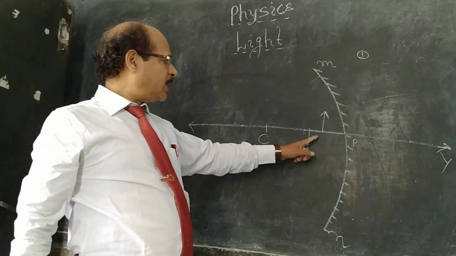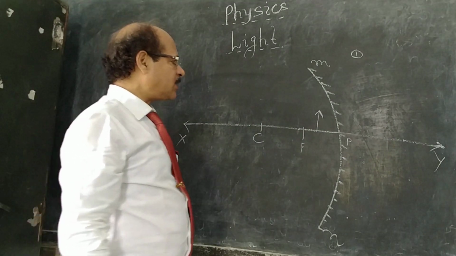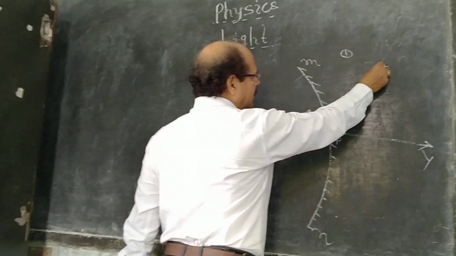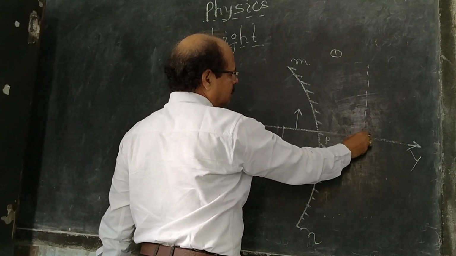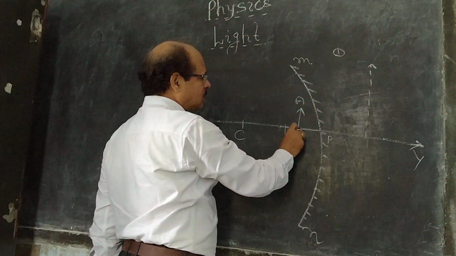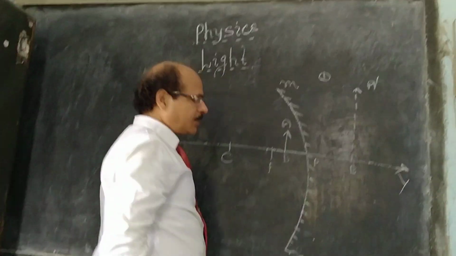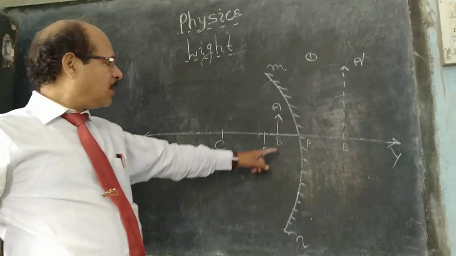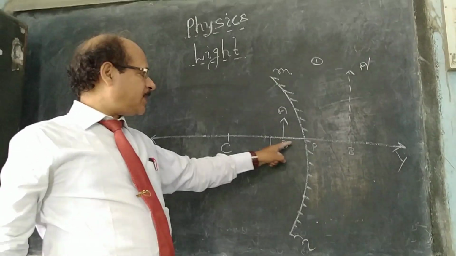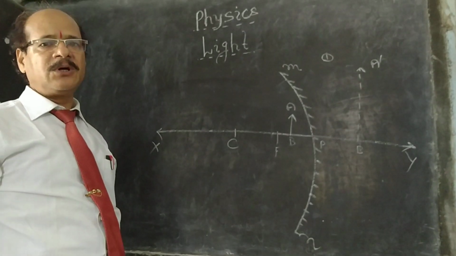Cases in which we get images in a concave mirror. That is, first, when the object is placed between pole and focus. When the object is placed between pole and focus, the image is formed behind the mirror.